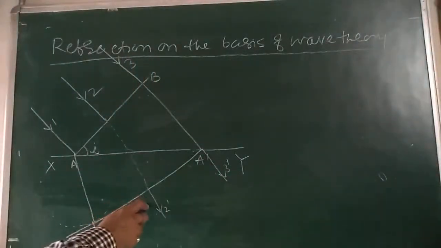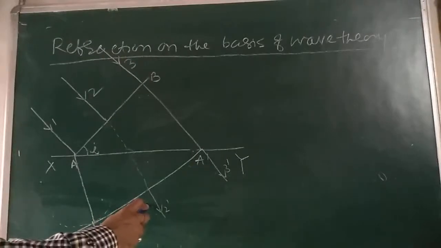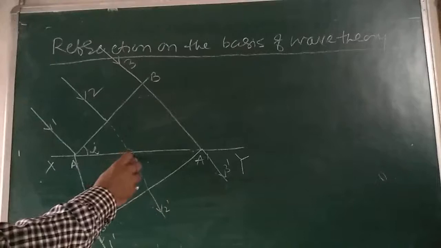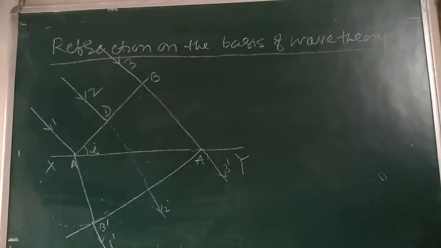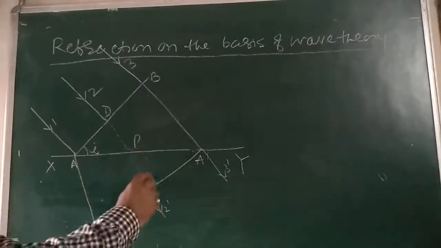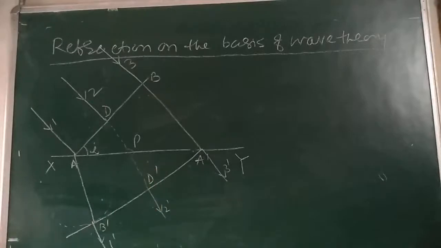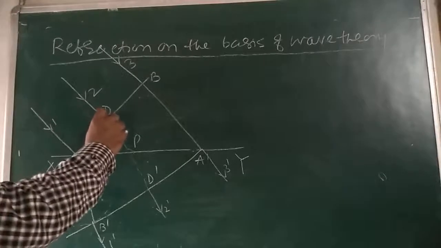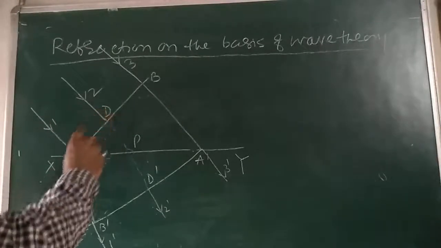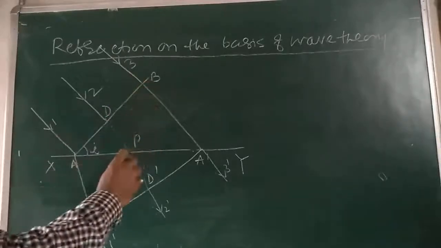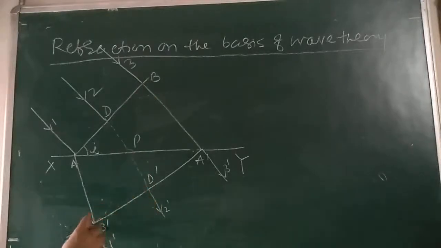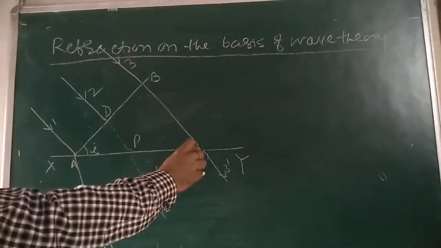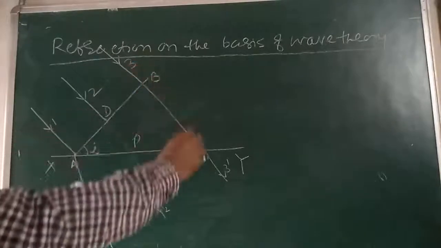So I can show the secondary wavelets starting from any other point, say here, A, B, and this point is say D. So here is D, here is P, and here is B dash. What I am telling, I can show that the secondary wavelets starting from this point on the incident wavefront AB, after refraction at a point P, must reach the point D dash on A dash B dash in the same time in which B reaches A dash.